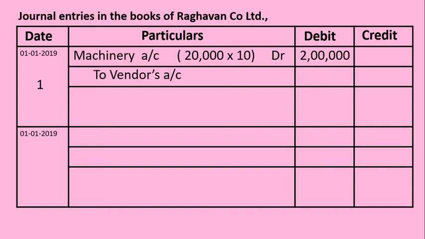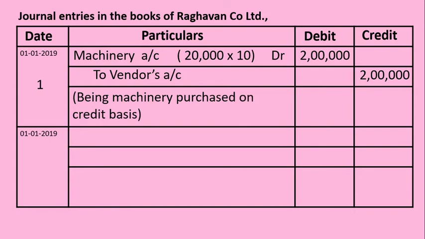Since vendor name is not given in this illustration, we recorded it as vendor's account only. So 2 lakh worth of machinery purchased from vendor. Vendor account is credited, machinery account debited. 2 lakh amount is recorded being machinery purchased on credit basis. The narration is to be recorded for the first entry.